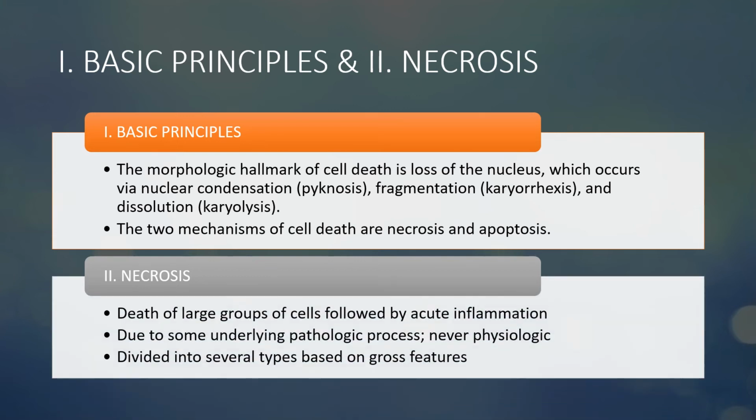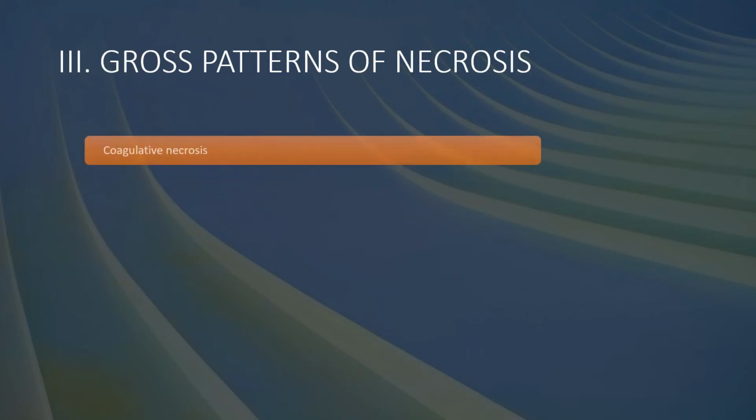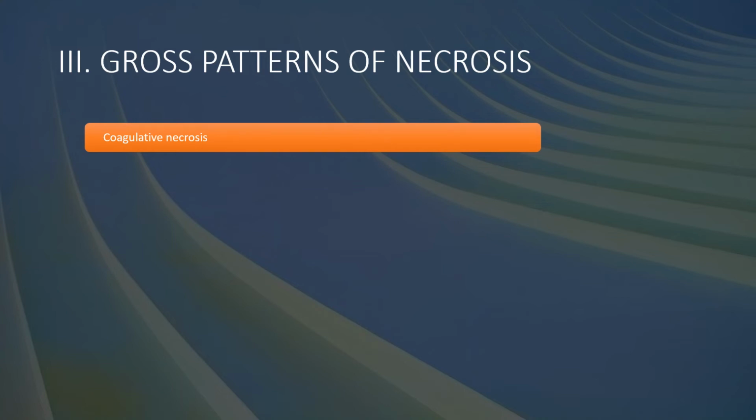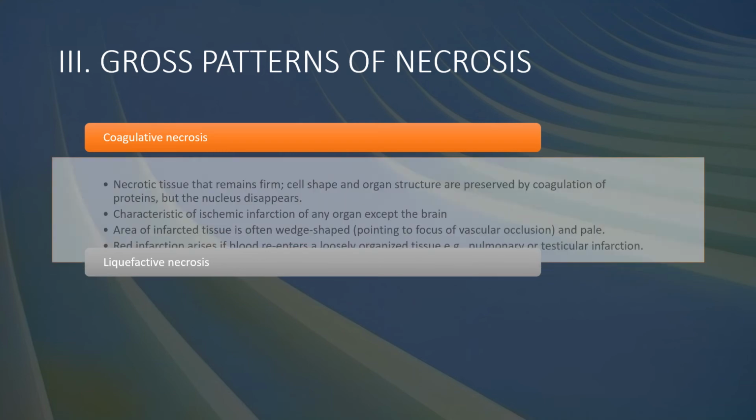Number one is necrosis. Death of a large group of cells followed by acute inflammation due to some underlying pathological process. Necrosis is divided into several types based on the gross features. Let's look at the gross patterns of necrosis: coagulative necrosis and then liquefactive necrosis.